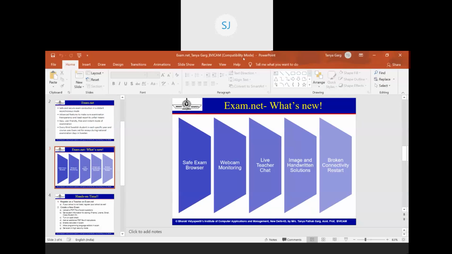Is exam.net free for universities? Only for schools, right? No, you can register as a college also, ma'am. It will allow you to. If your college is not registered, then you have to enter the details and register it for the first time. Okay. Like when I registered my college, BVICAM, it was not there. So I can enter the details of this college for the first time. The only purpose of registering is that all teachers who register with exam.net and this college will be in one group. They'll be part of the same school.